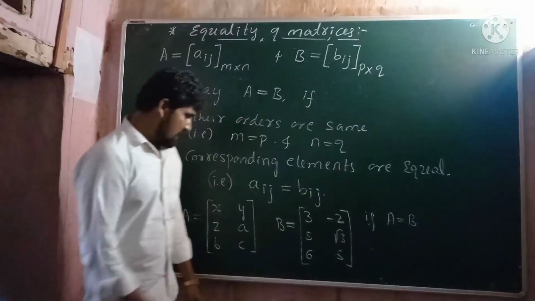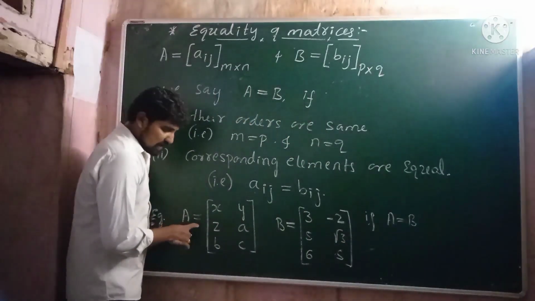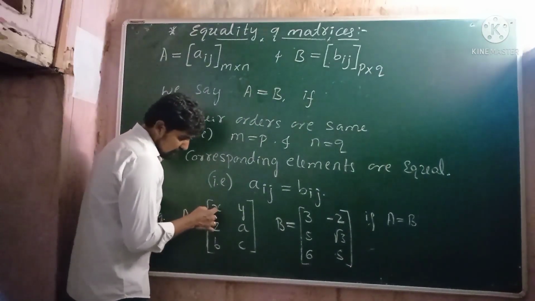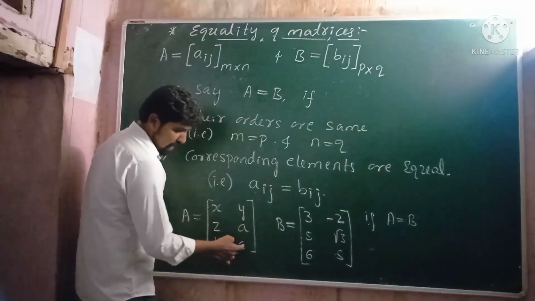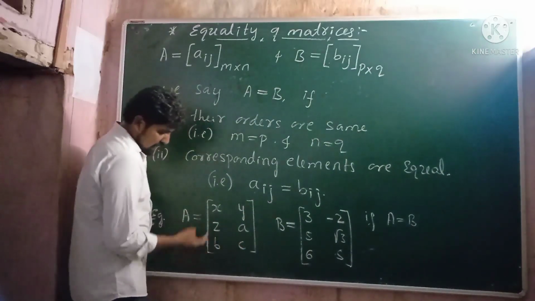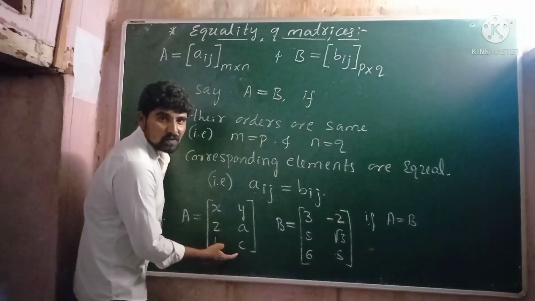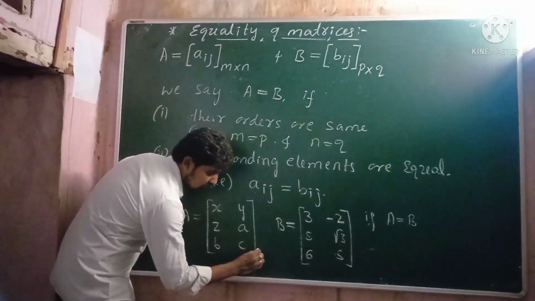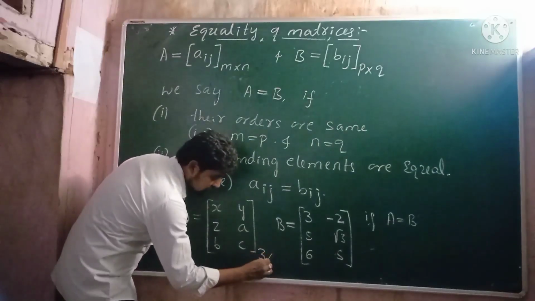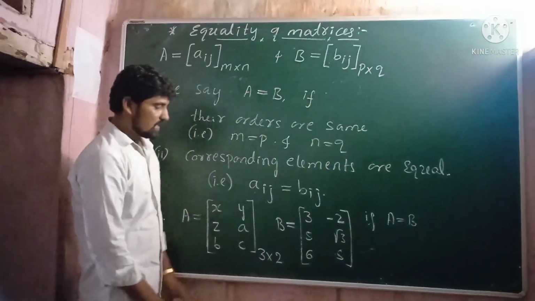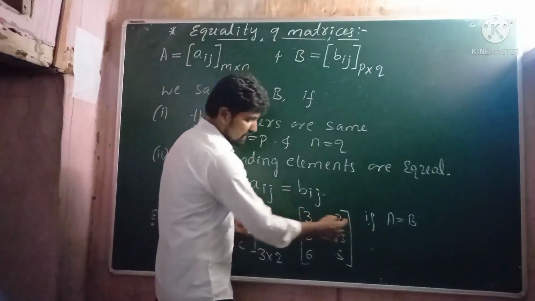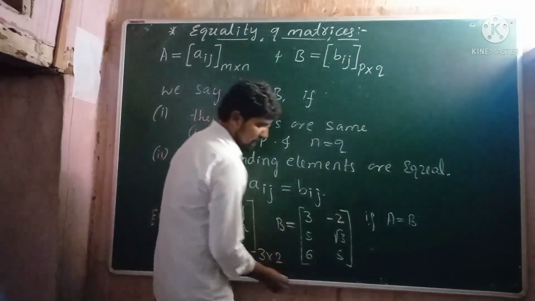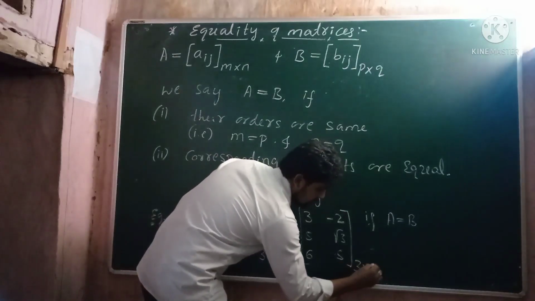So just observe here, matrix A consists of R1, R2, R3, which means 3 rows, and C1, C2, 2 columns. Therefore, the order of the matrix A is 3 cross 2. Similarly, matrix B also has 3 rows and 2 columns. Therefore, the order of the matrix B is also 3 cross 2.